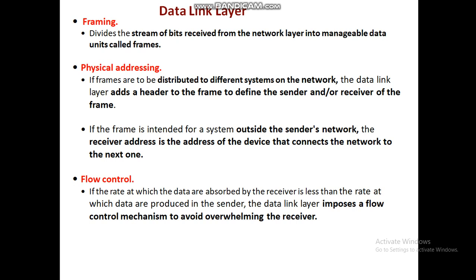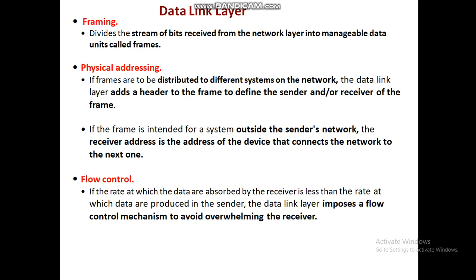Framing means grouping of bits. A frame is a PDU, that is, a manageable unit of data for the data link layer. Another functionality of the data link layer is physical addressing. The frames move from one link to another link in the data link layer. So this layer adds a header which consists of the physical address of its neighbor.